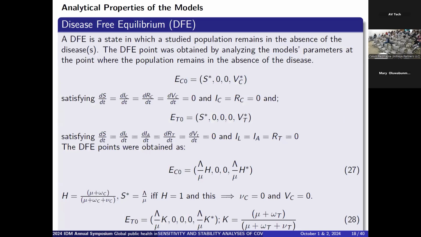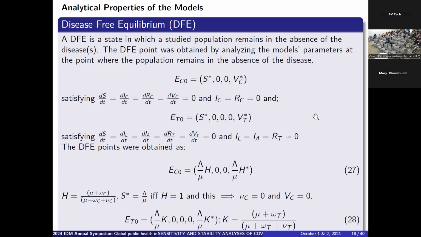The next thing we did is to obtain the equilibrium point for each of the models. And basically what the equilibrium point is talking about is that if there exists a disease-free equilibrium, that is, there exists a solution to the model in which the population studied can remain absent from this disease. Basically, the disease-free equilibrium simply states that if this disease-free equilibrium solution exists, then it is possible to attain a state in which that population is absent, or the disease is absent from the population.